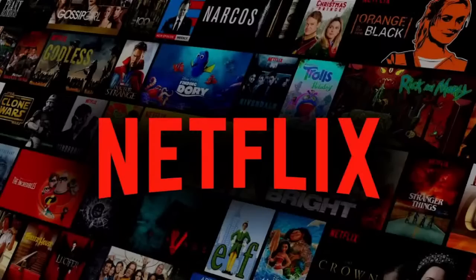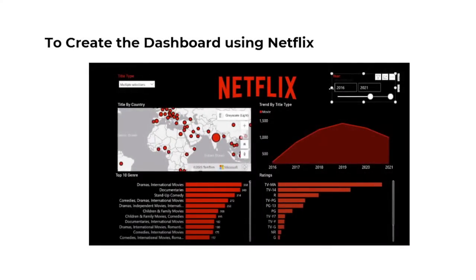First one is the Netflix dataset. Our final output comes in this format. This particular dashboard has a slicer plot, a map plot, two horizontal bar plots, an area plot, as well as another slicer.